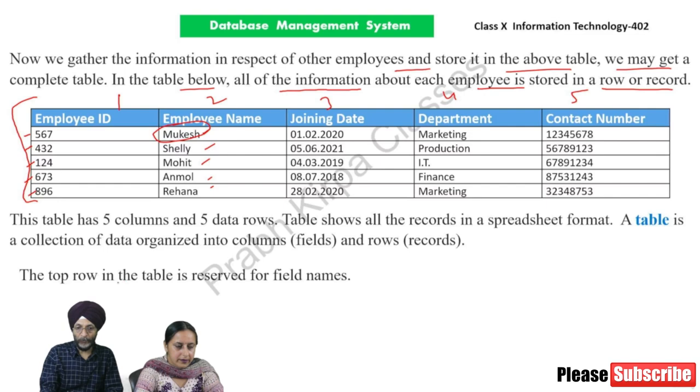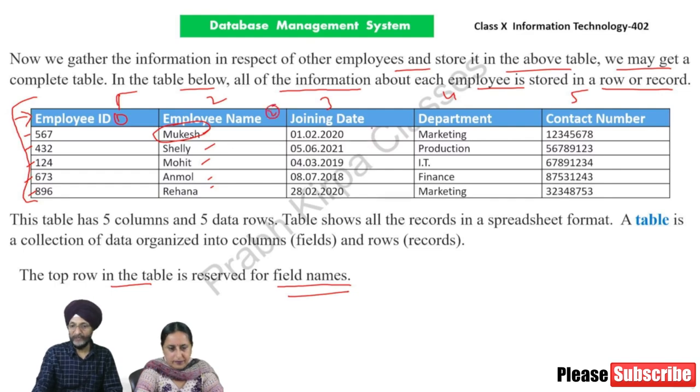The top row is where employee ID, employee name, and joining date are mentioned. This top row is reserved for what? These are reserved for field names. All these are field names. There are 5 fields. One, this employee ID, employee name. These are field names. So in a table, the top row is always reserved for field names. Next.